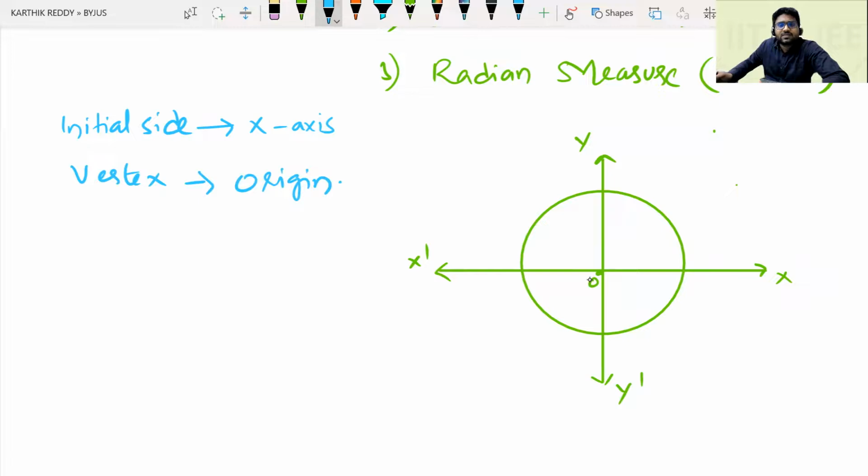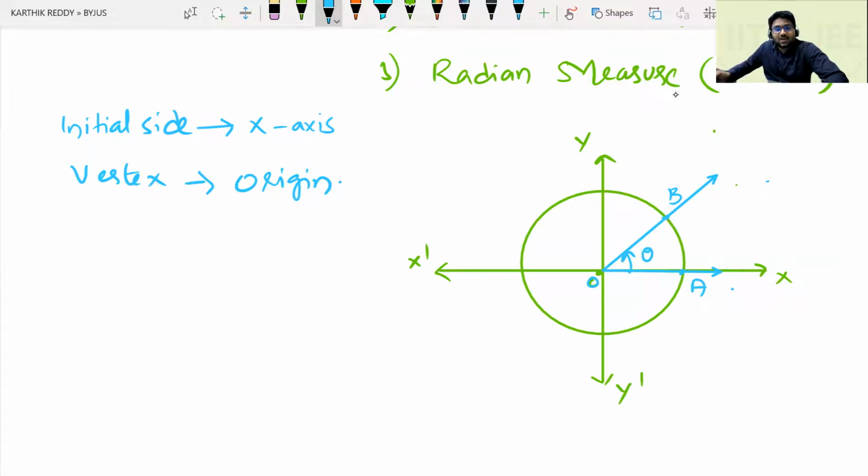Now suppose I consider a ray OA, another ray OB, the union of two rays OA and OB.